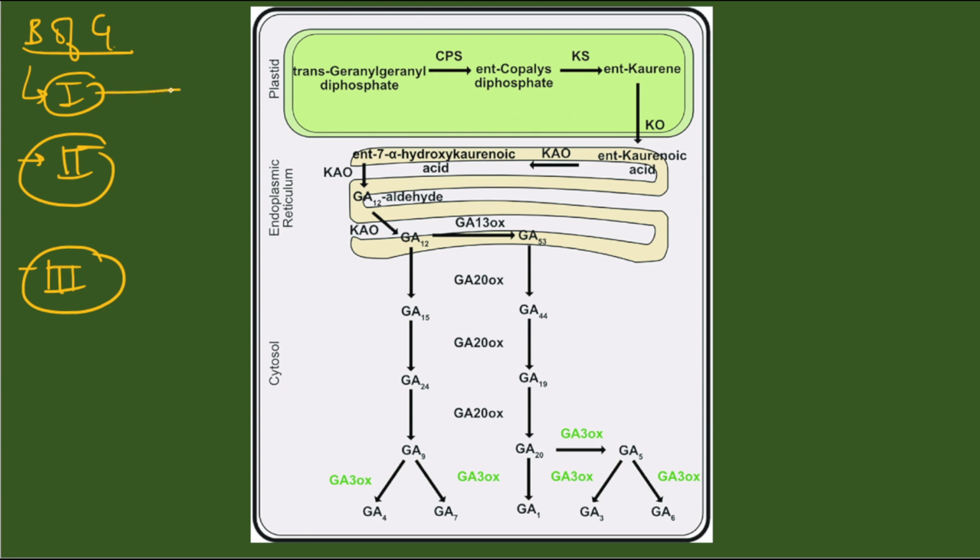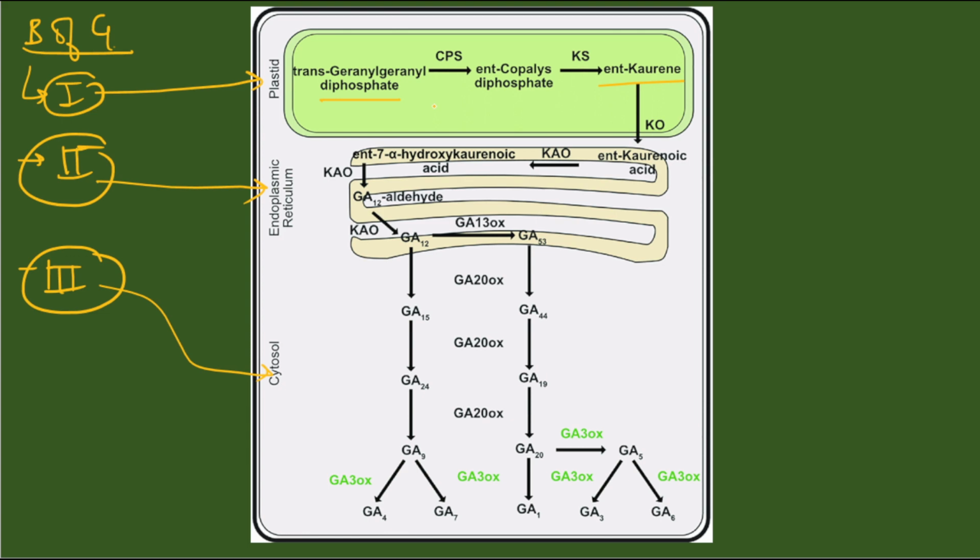So the first stage, or you can say first step, takes place in plastid. Second stage takes place in endoplasmic reticulum, and third stage or step takes place in cytosol. So what happens in the first stage? Trans-geranylgeranyl diphosphate gets converted into ent-kaurene.